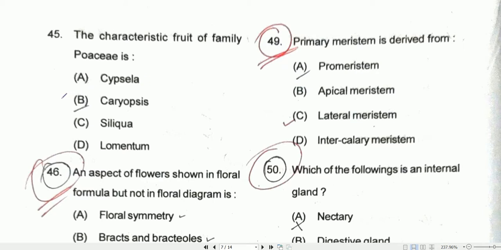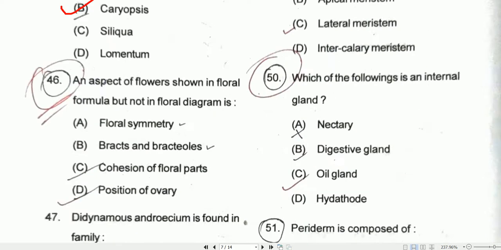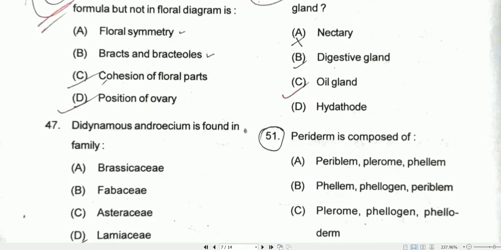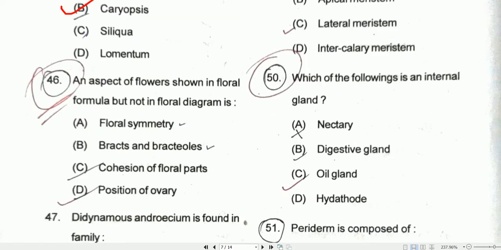So they are Caryopsis. And an aspect of flowers shown in floral formula but not in floral diagram. So that is position of ovary. That is not found in floral diagram, but that is present in floral formula.